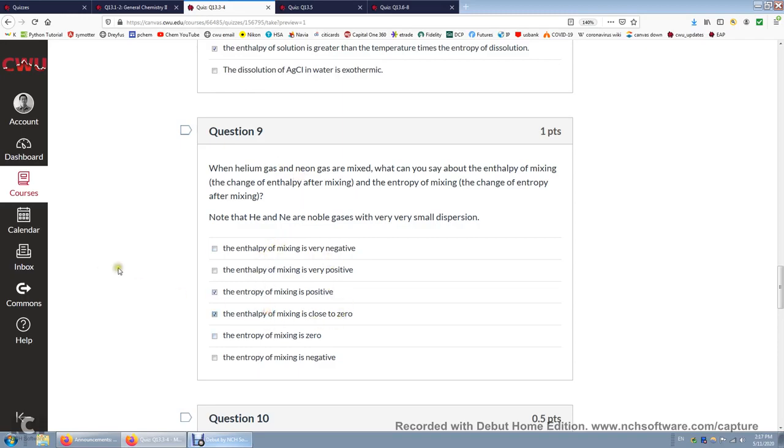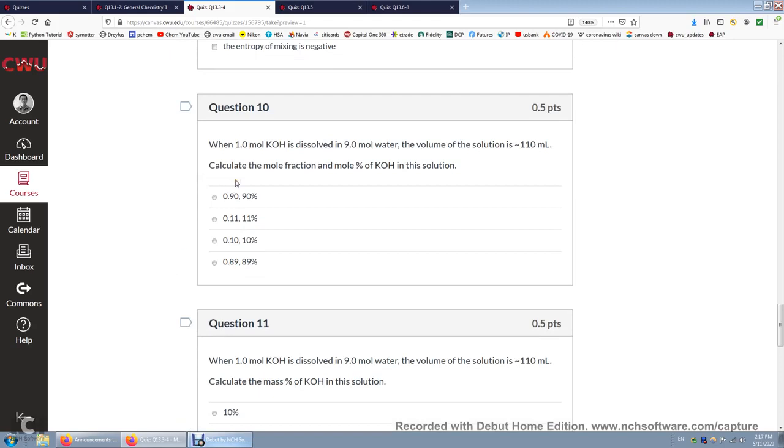Question 10. When 1 mole KOH is dissolved in 9 moles of water, let's say the volume is roughly 110 milliliters. Let's calculate the mole fraction and mole percentage. Well, that's very simple. The total number of moles, 1 plus 9, that's 10 moles. And then we use 1 mole over 10 moles, that's 0.1 and 10%.